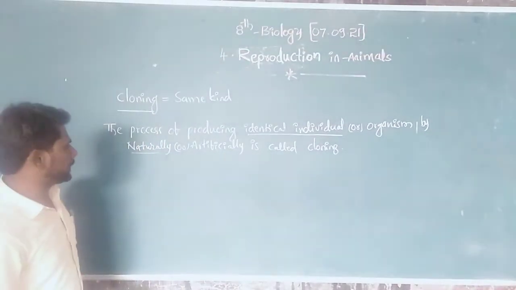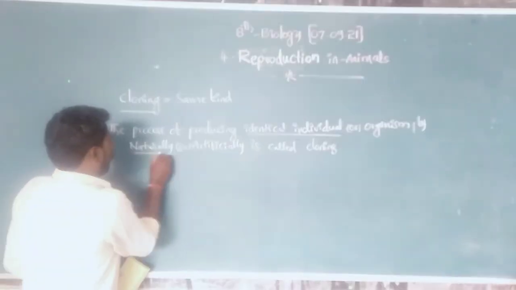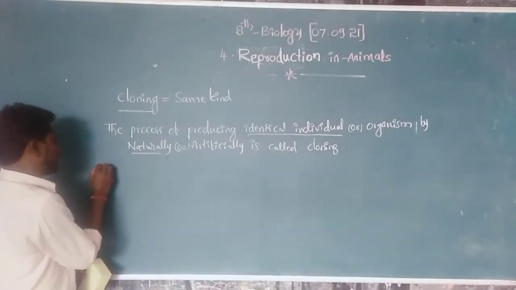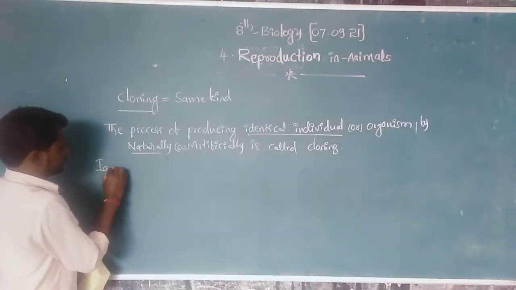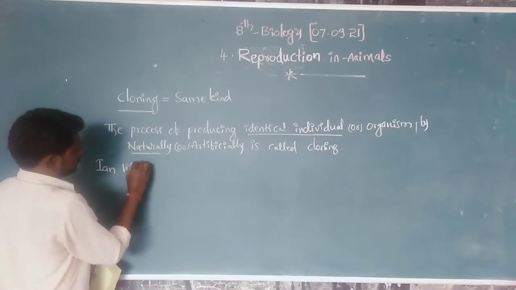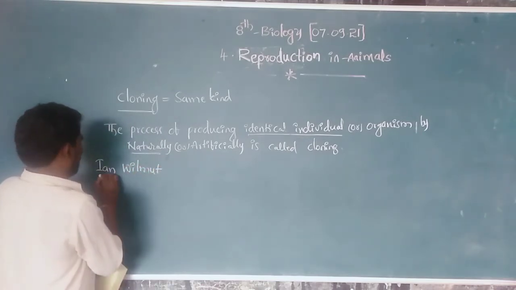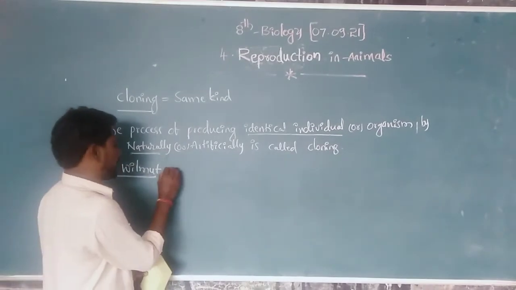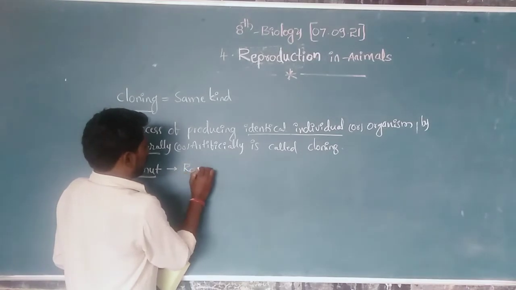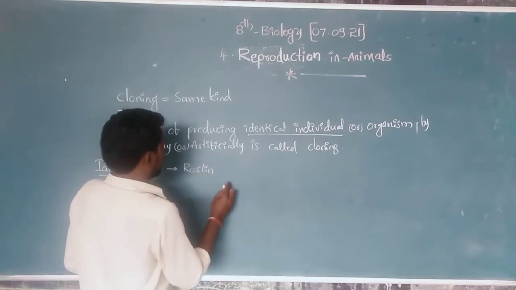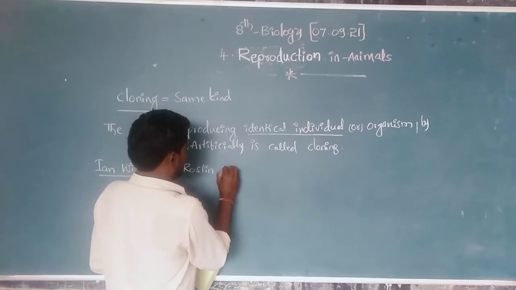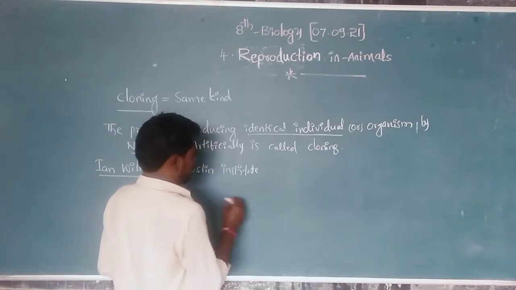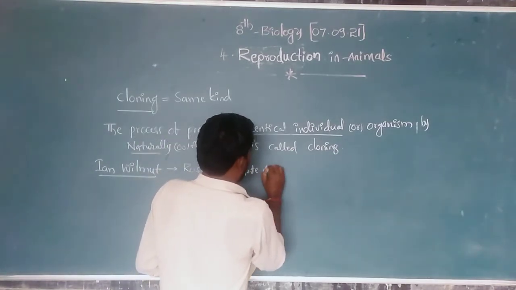Cloning was first discovered by the scientist Ian Wilmot. The first time, he did his experiments at the Roslin Institute of Scotland.